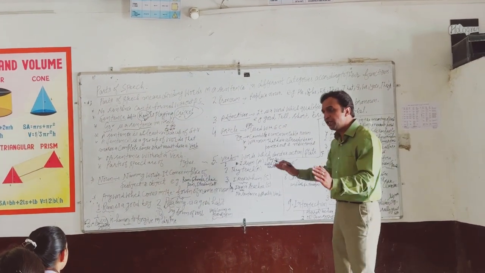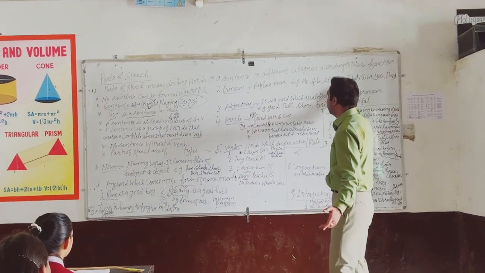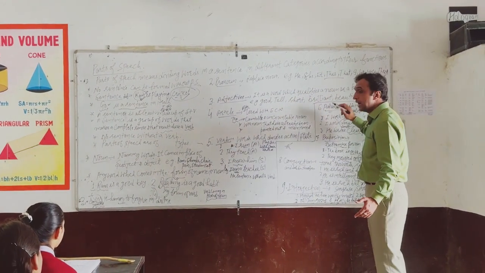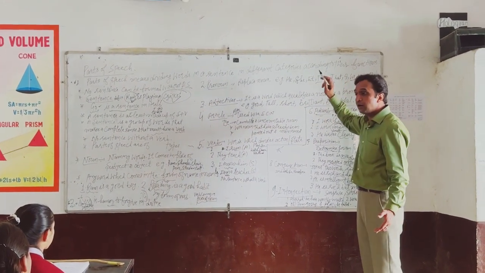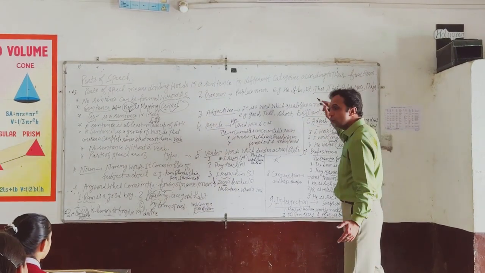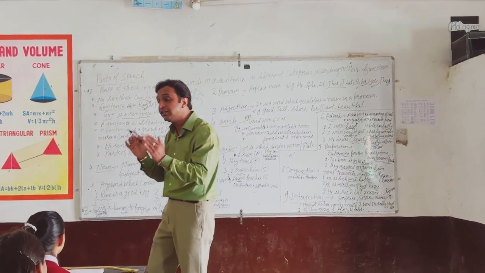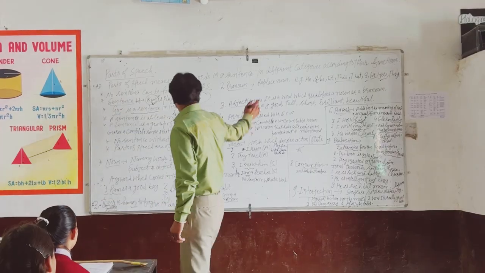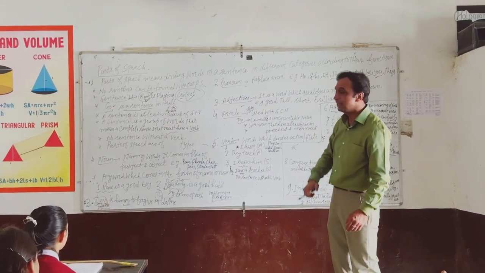She is playing cricket. This is my book. I play cricket. We are going to watch a movie. You are a good boy. All these subjects are pronouns here. And the next one is adjective.